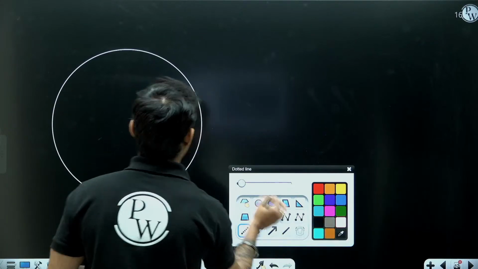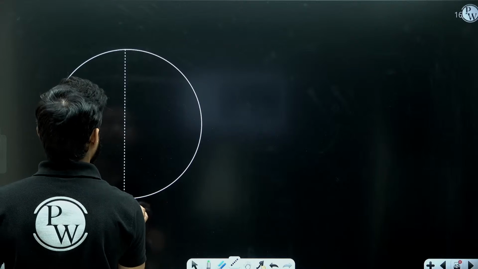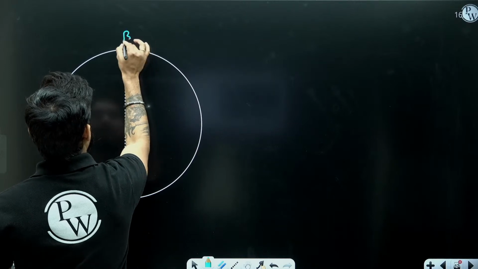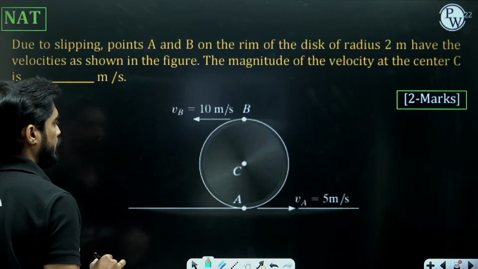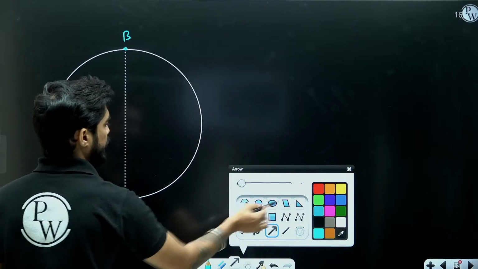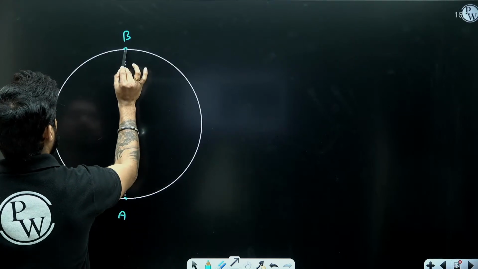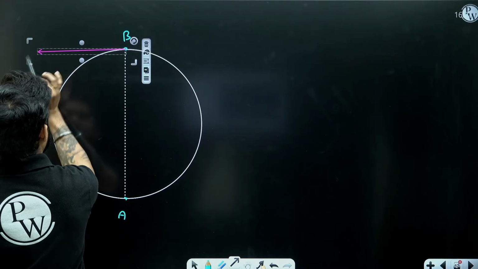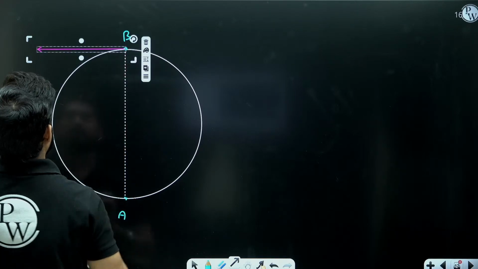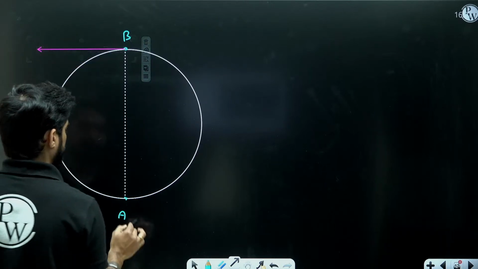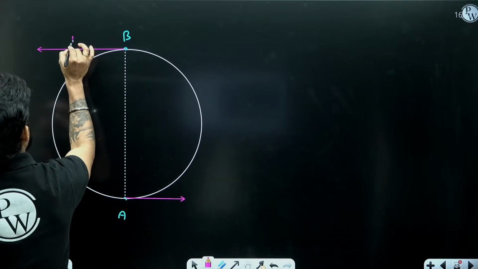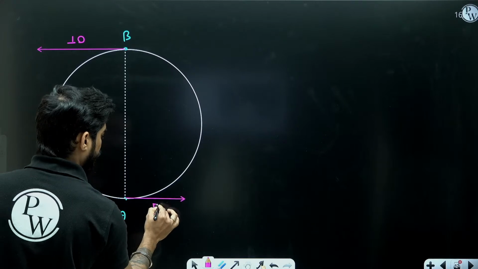So let's first connect the points A and B. These are the points A and B. This is B and this is A. Now, the velocity at A is 5 meter per second and the velocity at B is 10 meter per second. So, I will draw a line showing the velocity of B and then a line showing the velocity of A. So, this is 10 and this is 5.